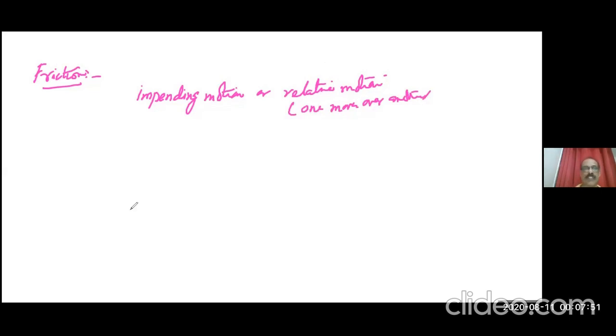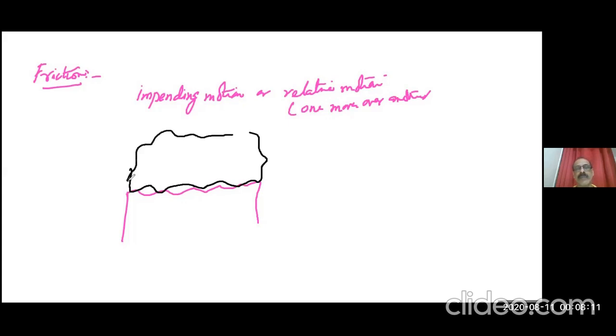What is the meaning of it? Look here. Suppose you're taking a surface, however smooth. Even glass has microscopic irregularities in it. When you place another object, however smooth, that also will have irregularities on its surface. We will never get a 100% smooth object. So when you place one over another, only some points will come in contact. For example, if you keep your hand like this, you feel the complete hand in contact. But we know inside, many places it's not touching like that.